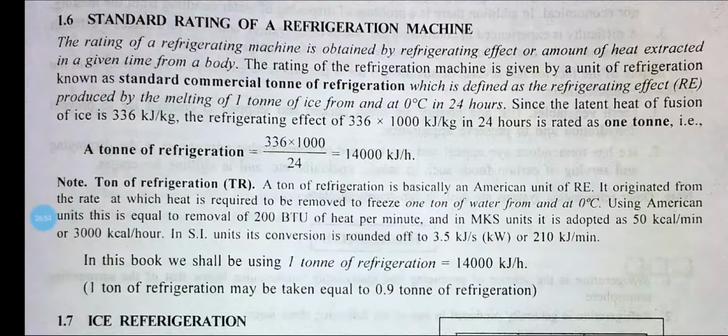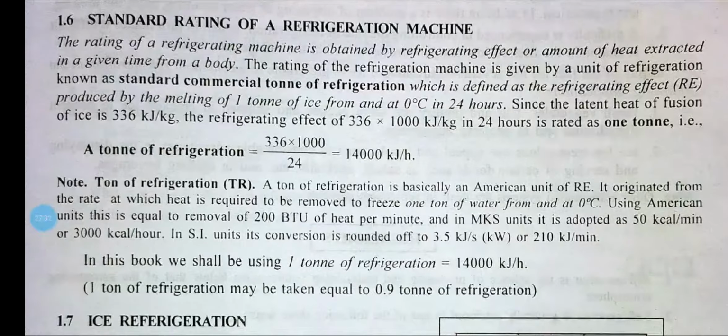This is the standard rating of the refrigeration system. This is how you can say that whatever AC you are buying from a shop, if he is telling that it is a 1 ton AC, it means the AC has some capacity that it can convert 1000 kg of water into 1000 kg of ice in 24 hours. And the efficiency of that AC is that it will extract 14,000 kilojoule of heat per hour.